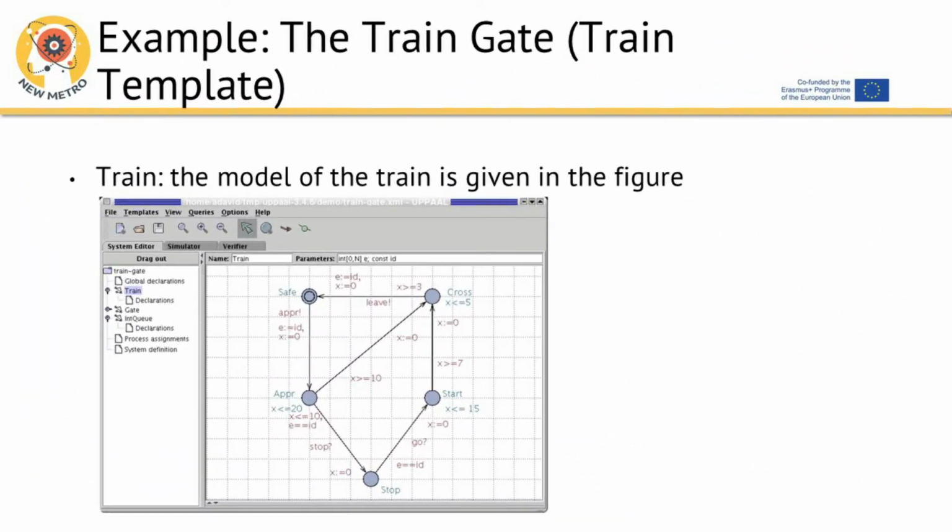Example, the train gate, train template. Train, the model of the train is given in the figure below.